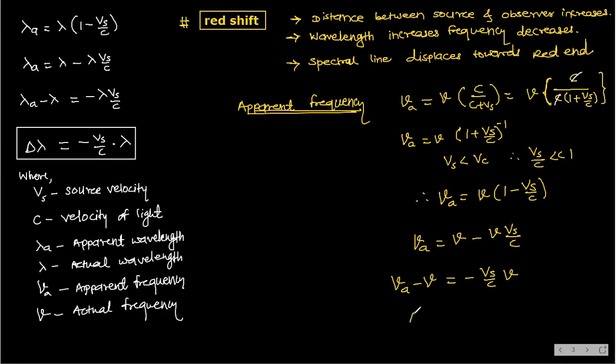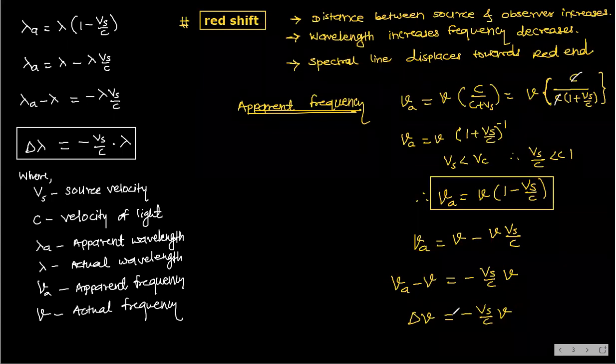And therefore delta nu is equal to minus Vs by C into nu. So this is the first formula. If Vs by C is very, very less than 1, then you use this. Otherwise, the original formula is the basic one. And this delta nu is the shift in frequency or change in frequency.